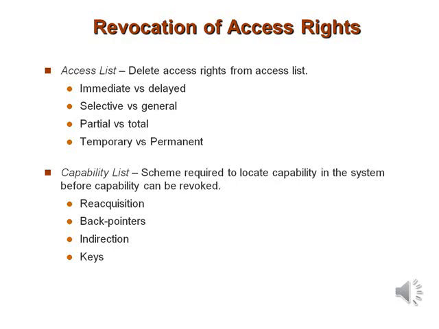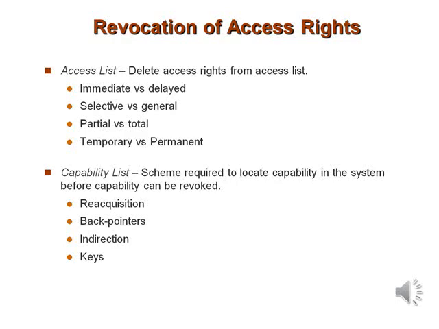So this is regarding the revocation of access rights using the access list. With an access list scheme, revocation is easy because the access list is searched for any access rights to be revoked, and then they are deleted from the list. So revocation is immediate and can be general or selective, total or partial, and permanent or temporary. Now, capabilities, however, present a much different revocation problem since the capabilities are distributed throughout the system. We must first find them before we can revoke.